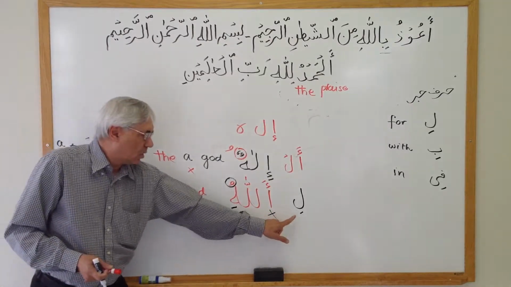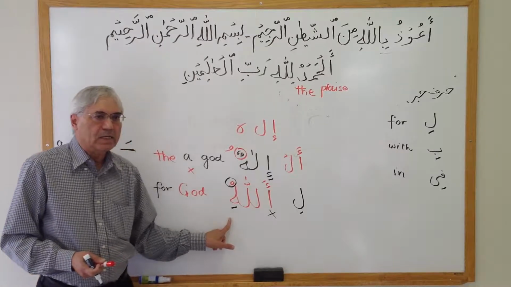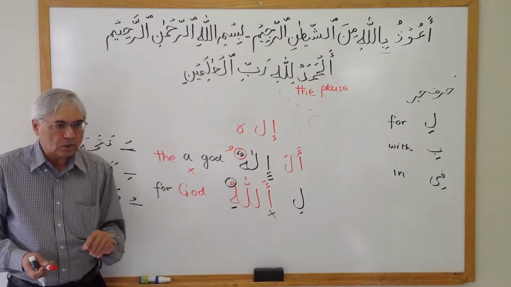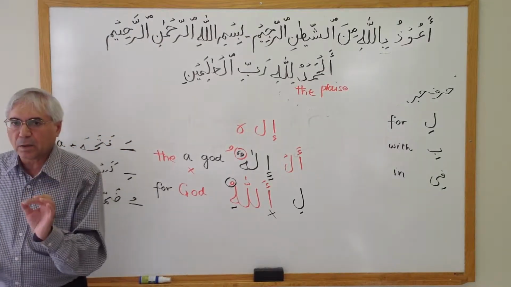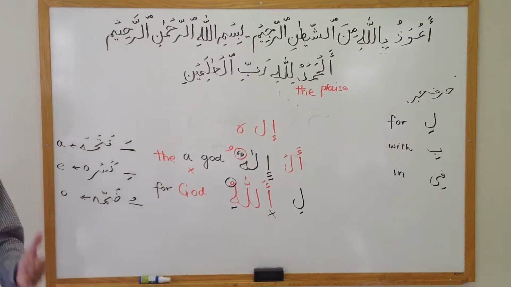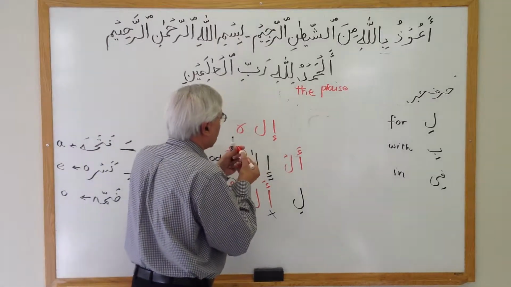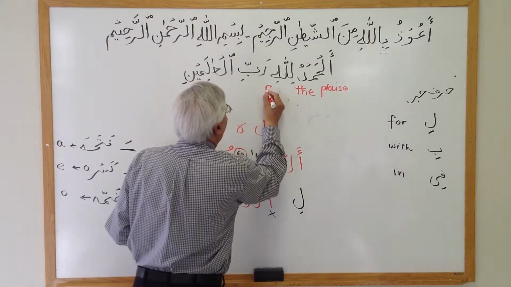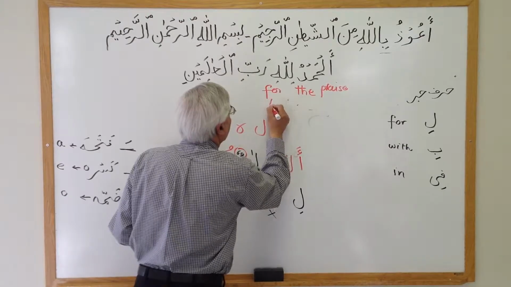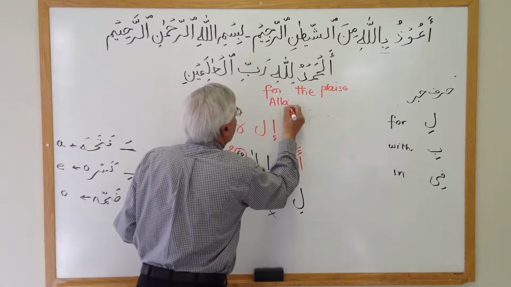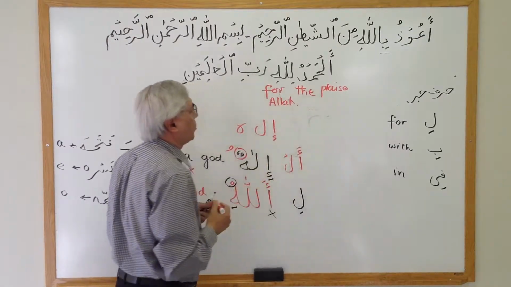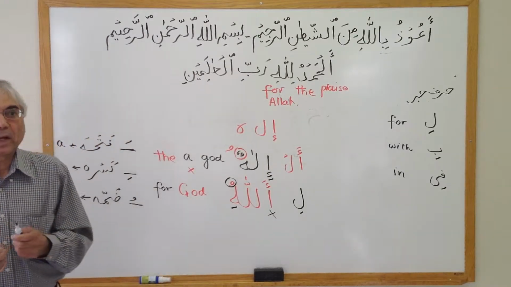It becomes Lillahi. The pronunciation is Lillahi, for Allah. Okay? So this word now is exactly what's in the Quran here, for Allah. Okay? So the praise is for Allah.